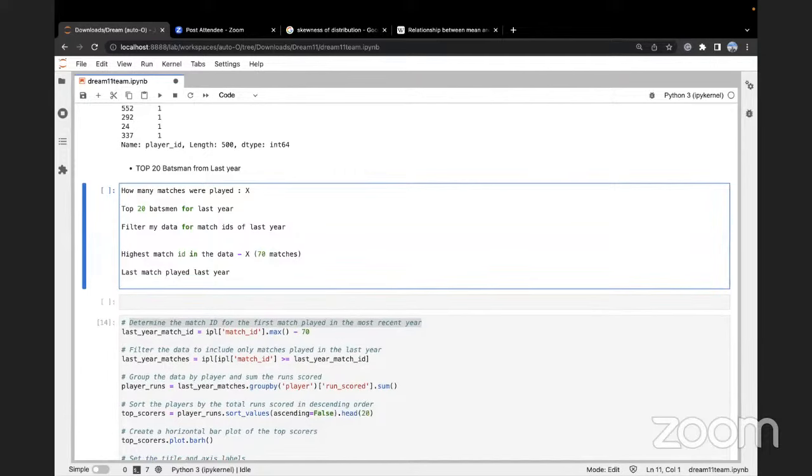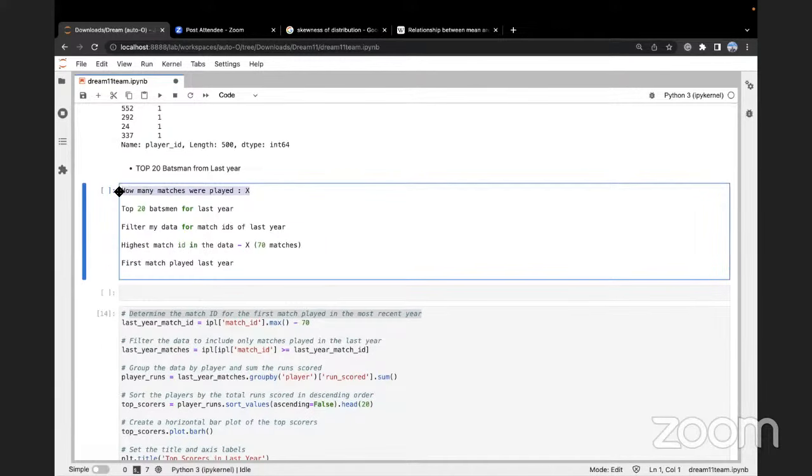And that will be the last match played last year. Does that make sense? Yes or no? Sorry, this will be the first match played last year. Yes or no? Guys online? I know that 70 matches were played last year. I have data till last year. Now, if I want to find out the top 20 batsmen for last year, I will filter my data for match IDs of last year. How will I filter my data for match IDs of last year? I will find out the highest match ID in my data, subtract X from it, and the match ID that I will get will be the first match played last year.